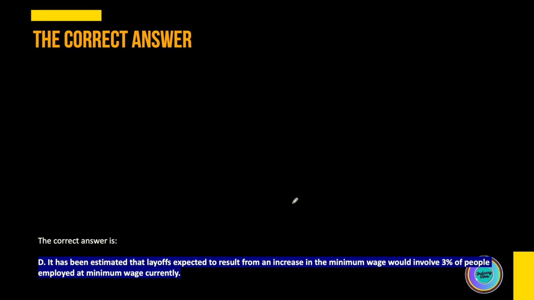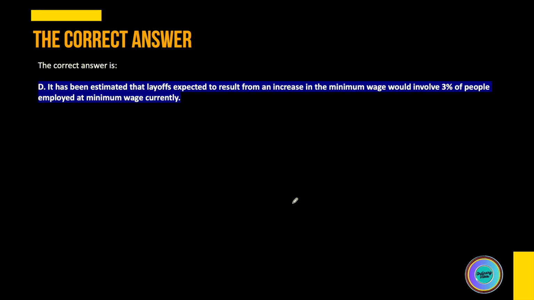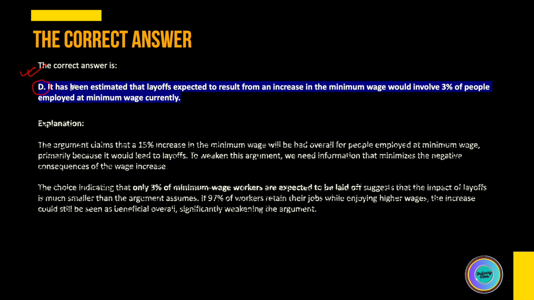So what is the correct answer? If you revisit the question and do it again, perhaps you'll be able to answer it. Option D is actually the correct answer, which we had eliminated when we were doing the superficial solution. This is something which happens in the examination hall with most of us: in the exam pressure, when we are doing these questions quickly, we tend to mark the incorrect answer, and that is the most challenging thing in critical reasoning. Let's try to understand why this is the correct answer.